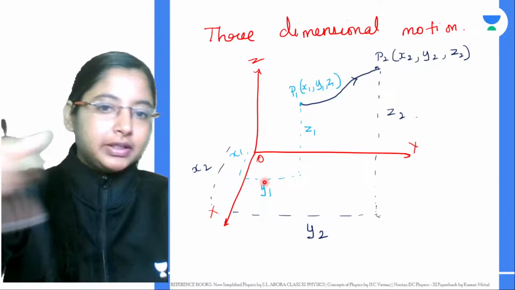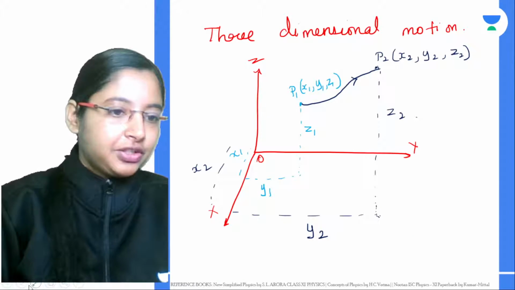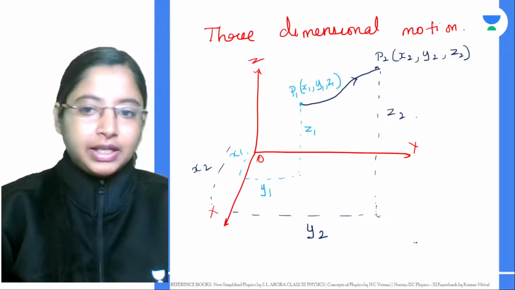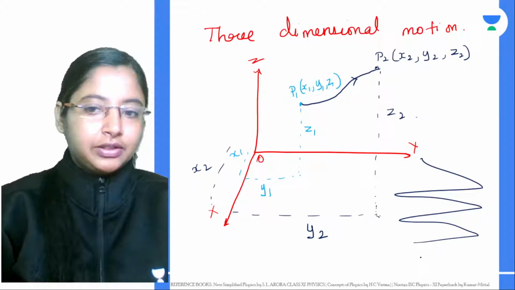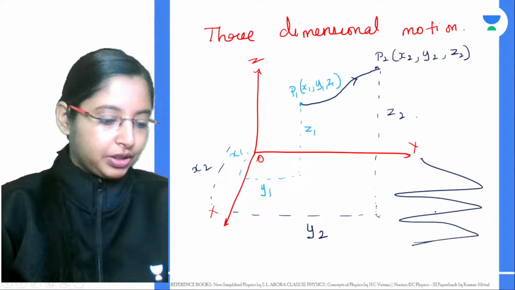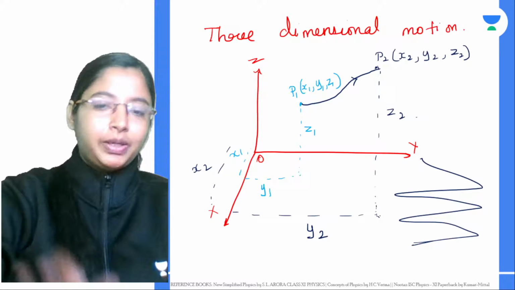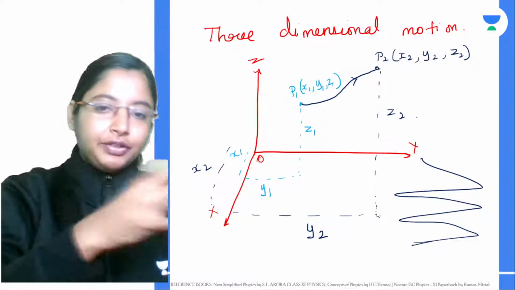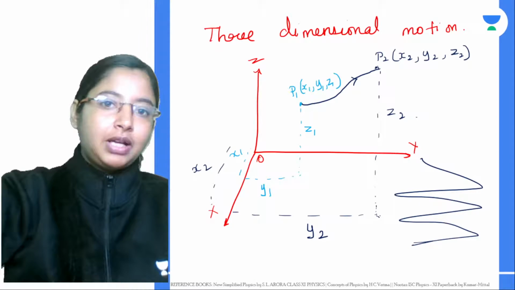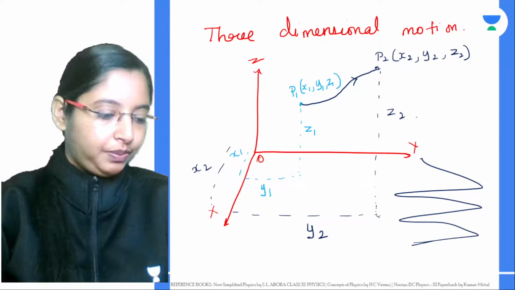Think of a car that is just going round and round in one spot, or let's think that the car is going in a zigzag, or an insect that is going in a zigzag motion. Now we say there are two dimensions. Now what happens? You're taking the height coordinate also into consideration. When the bird is flying, if it's going in a zigzag position, at the same time it is also flying at a particular height. Now three dimensions come into the picture.